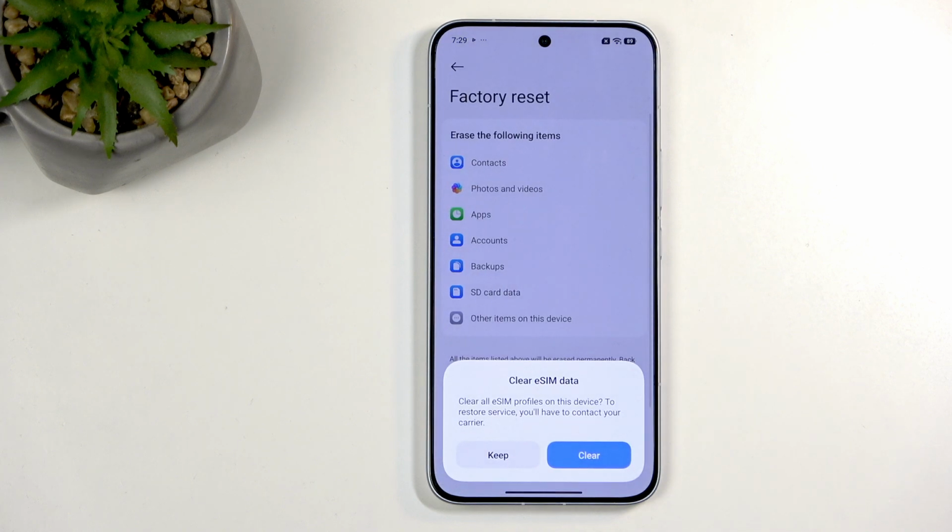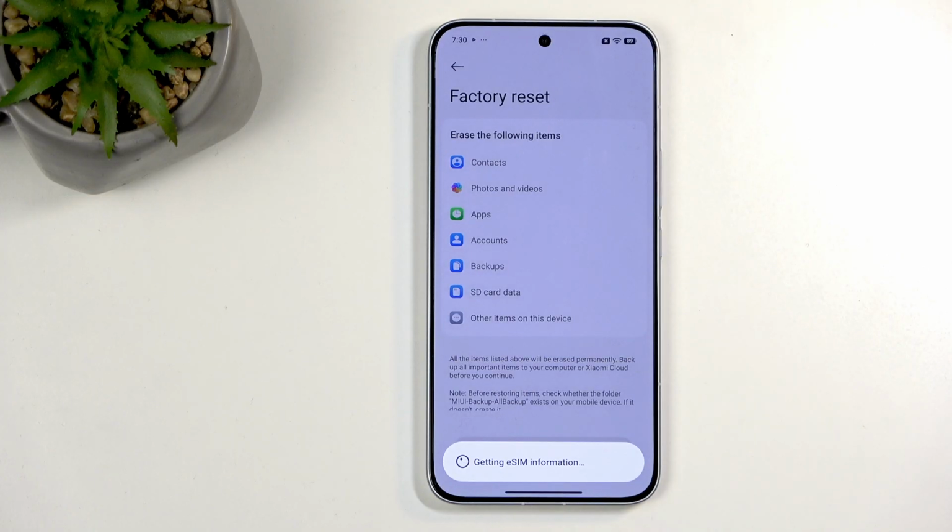Now I don't have any kind of screen lock, but if you did, you would need to confirm it. Once you do, you would see then this window. Clear eSIM data. So in here you can select if you want to delete an eSIM or not. Even if you don't have an eSIM added, never did, it will still show up with this. If you never did, you can obviously also select that you want to clear it. Doesn't really matter. I don't, so I'm going to clear it. If you do have an eSIM in your device, obviously it will depend if you will continue to use this device after the reset. So if you will, maybe you want to select keep. For every other circumstance, I probably would select clear.